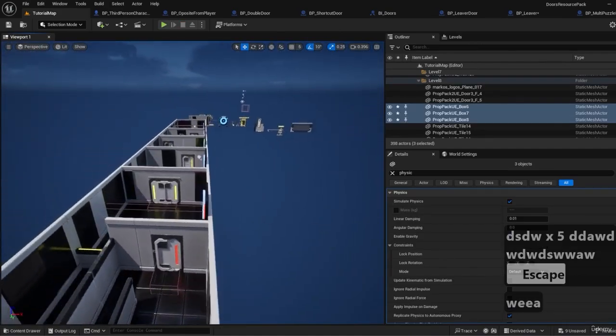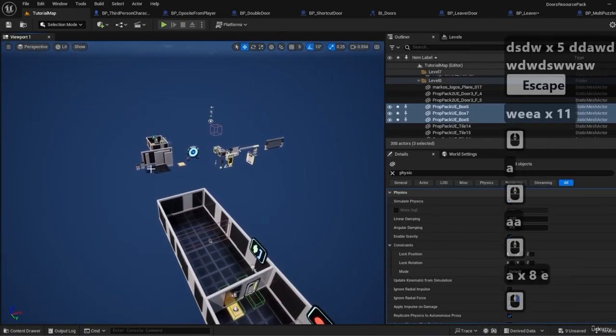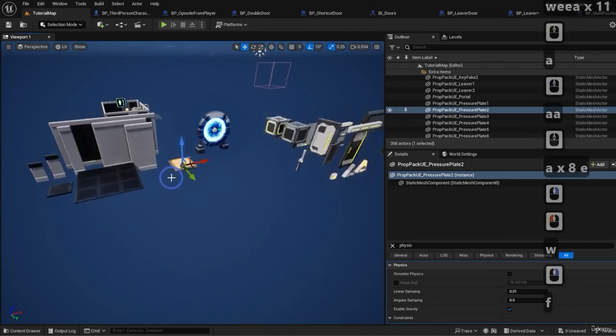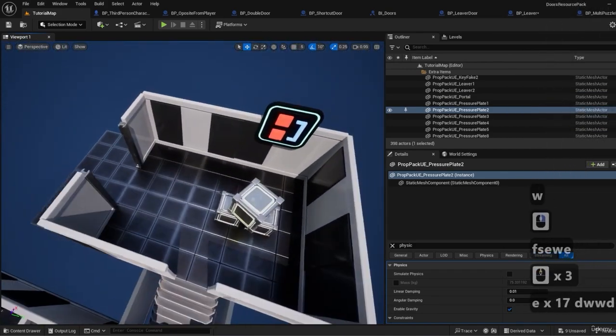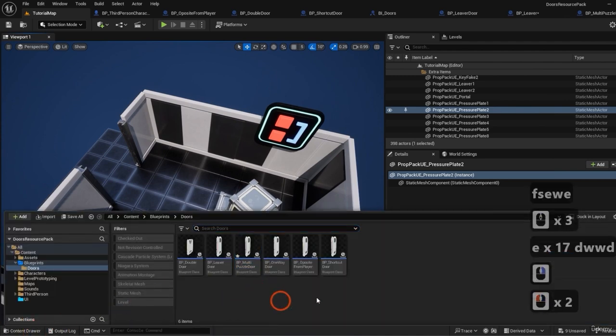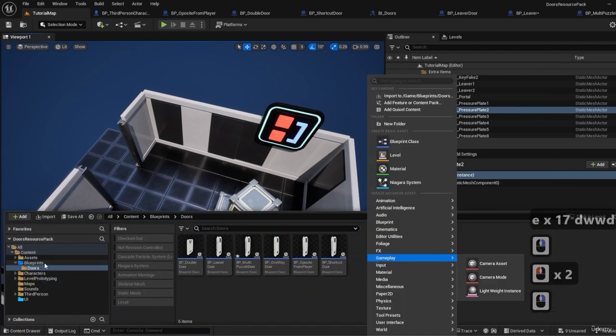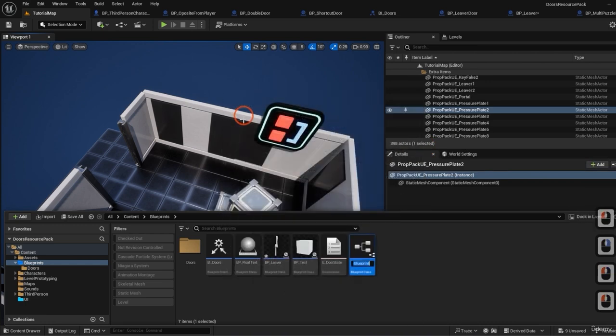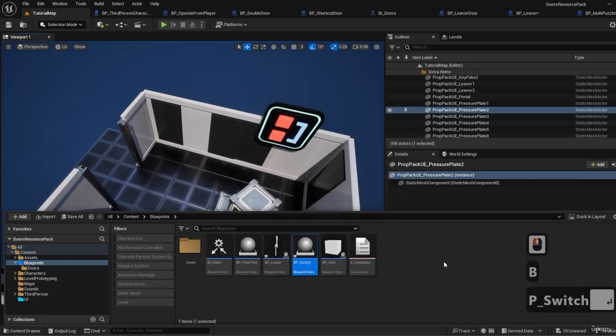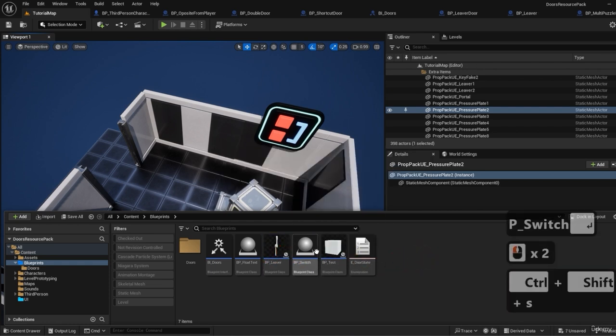So what we're gonna do is create a switch, first of all, using this mesh over here. Let me go back to the room. Let's go to content and blueprints, right click, new blueprint class, type actor, and let's call this BP switch. Yeah, because this is the switch, the other one was the lever. I'm always confusing these two.